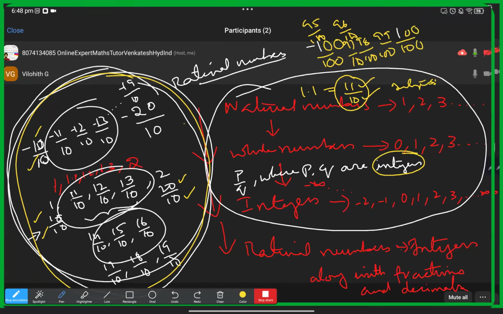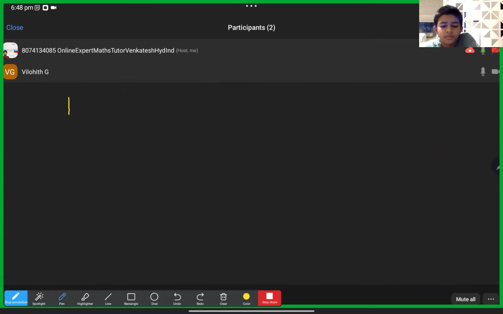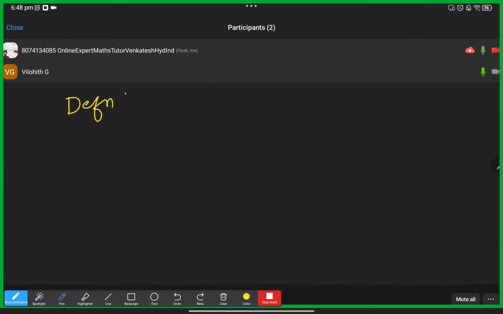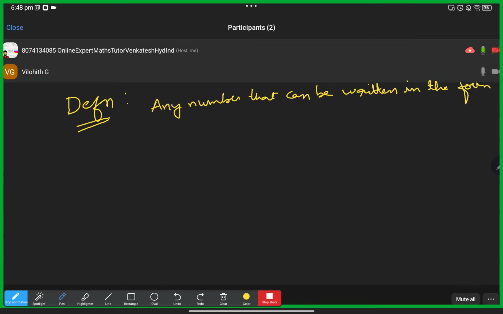Finally, the definition of a rational number. Rational numbers are the head of all the natural, whole and integers. So definition wise, what is that? Any number that can be written in the form of p by q.